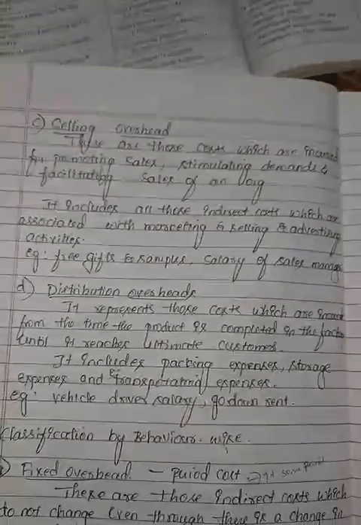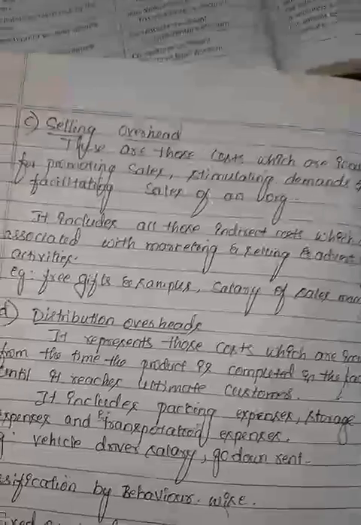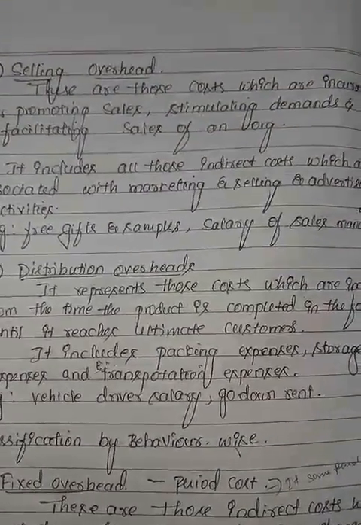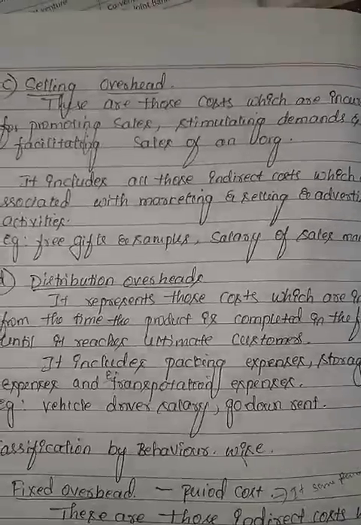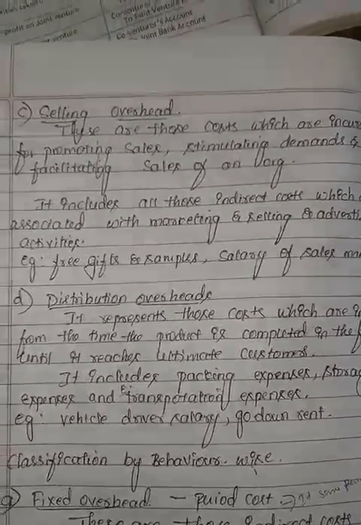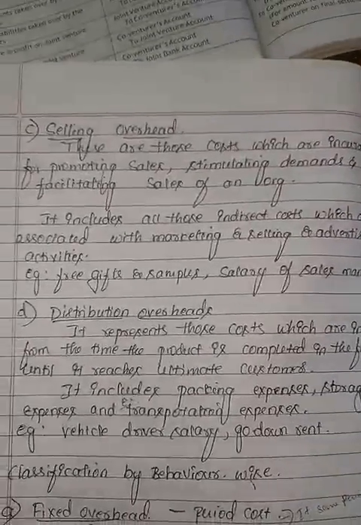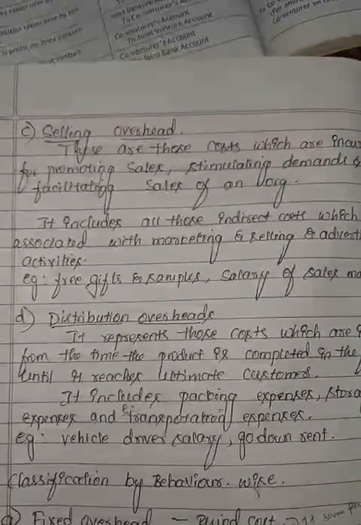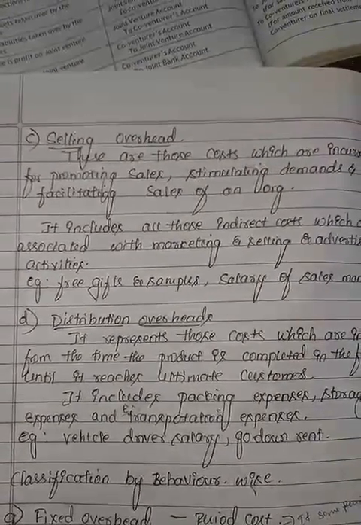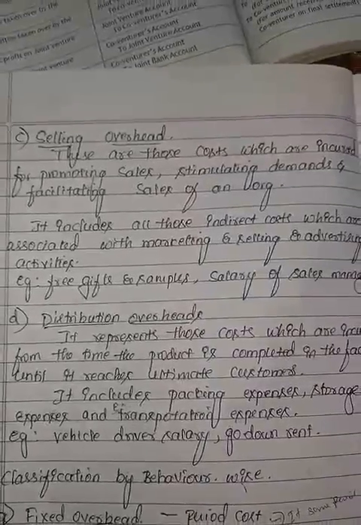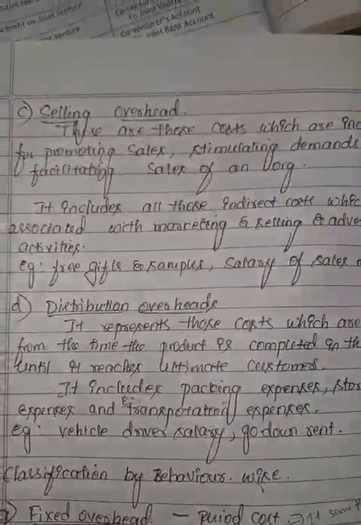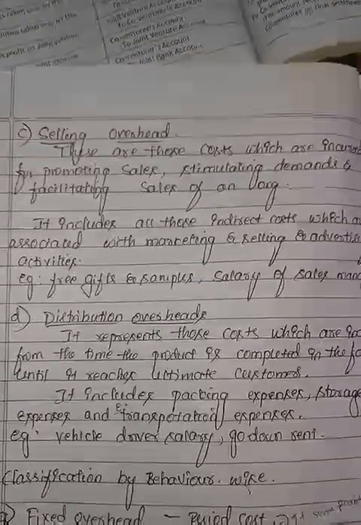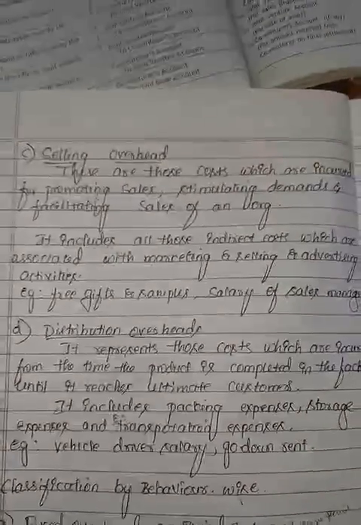Selling overhead. These are expenses incurred for promotion of sales. We are manufacturing some product. If you keep it in your godown, there is no use. You have to promote your product, you have to give advertisements relating to your product, and you need to sell your product. In order to make sales, some costs are incurred. That is selling overhead.